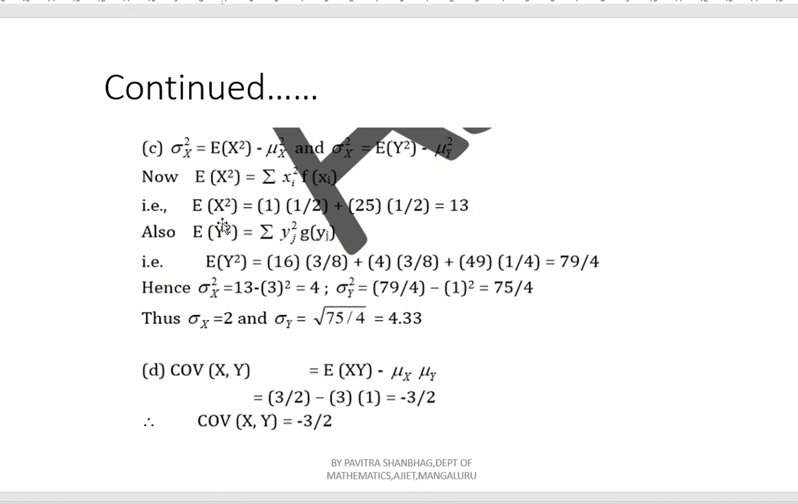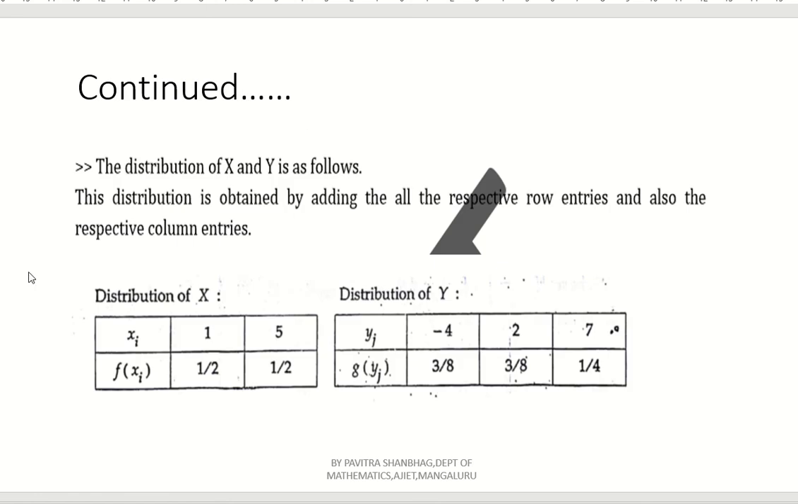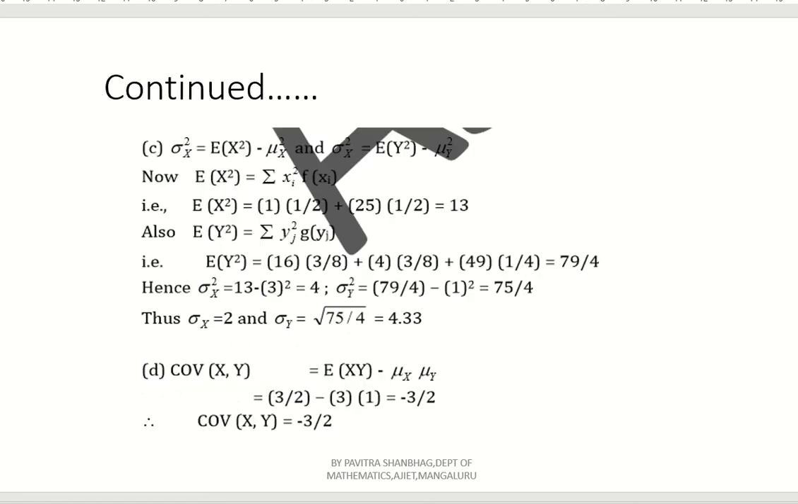Similarly, compute E of y square. What is y square into g(yj)? Minus 4 whole square, that is 16. 16 into 3 by 8 plus 2 square into 3 by 8 plus 7 square into 1 by 4. Simplify this and check what you will get. Minus 4 whole square is 16, 16 into 3 by 8, plus 2 square is 4 into 3 by 8, plus 7 square means 49 into 1 by 4. Now if you simplify, you will get 79 by 4. So we got E of x square and E of y square.